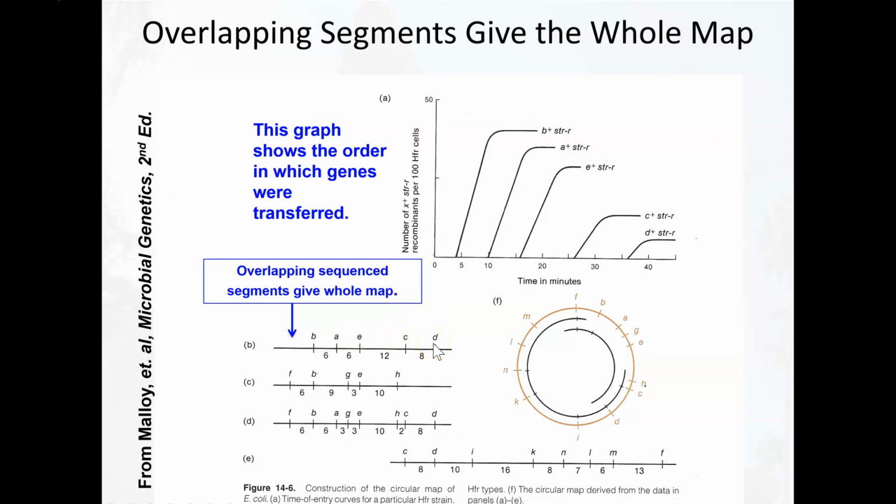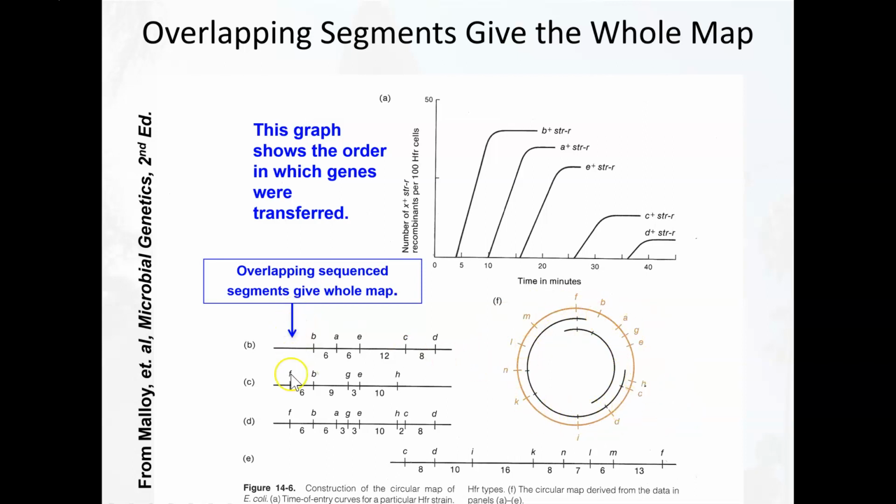So if we repeat this several more times, we're going to get different data because we're using different origins of transfer. In the next one, the F gene came through first, and then B, and then G, and then E, and so on. You can see we repeated this 2 more times. If we overlap our findings, we can see how this chromosome is actually constructed and the relative order of these genes.